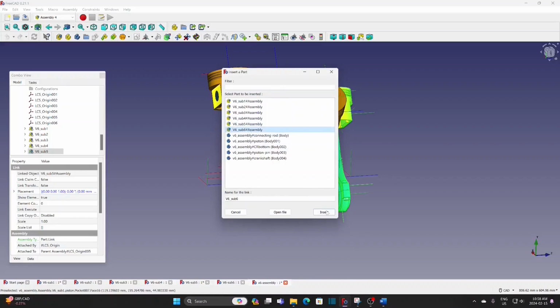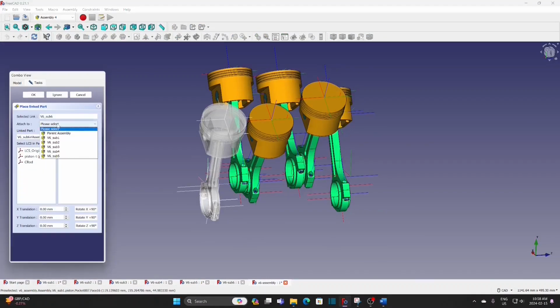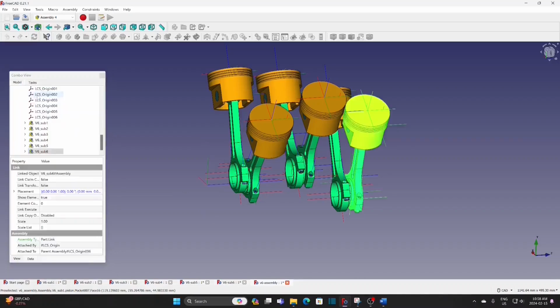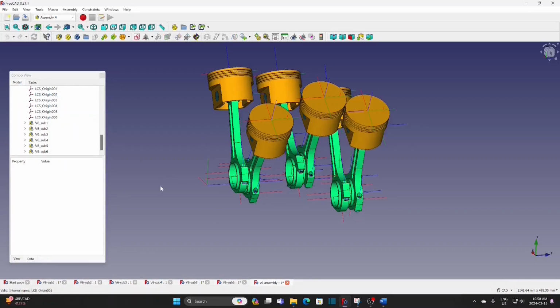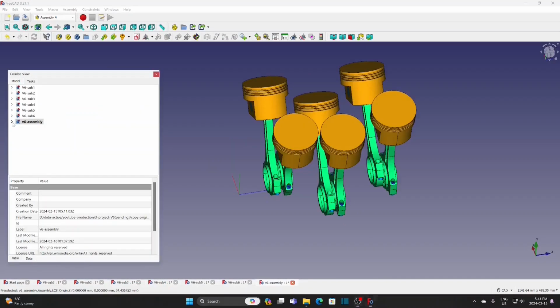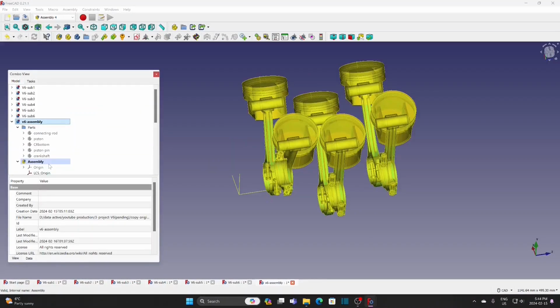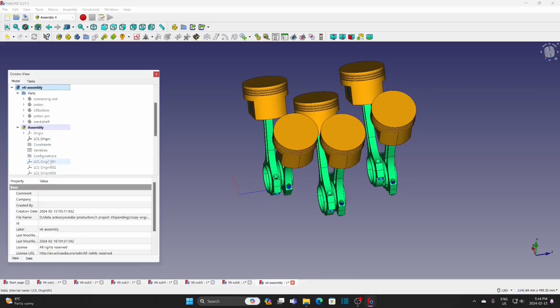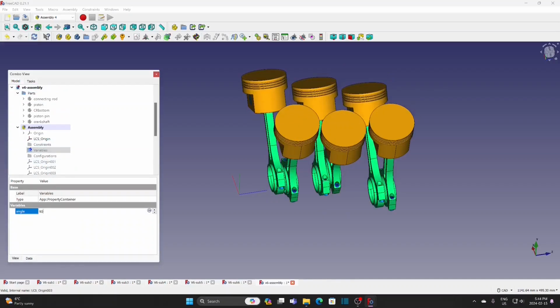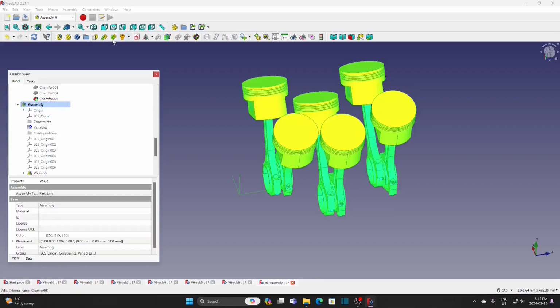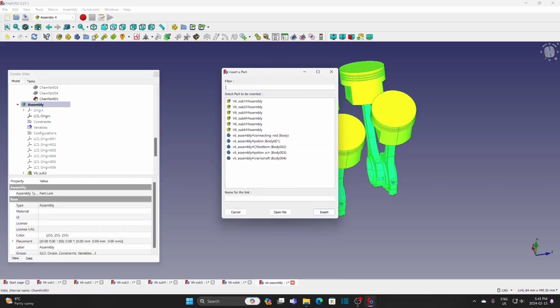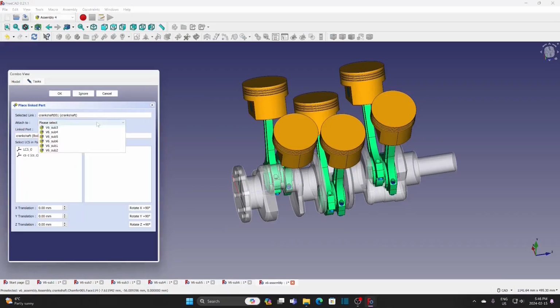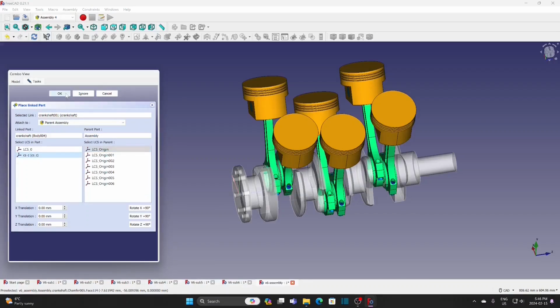Insert parent assembly. Number 6. Origin. Set the variable angle at 90 degrees. Insert the crankshaft. Parent assembly. LCS origin. Crankshaft center.